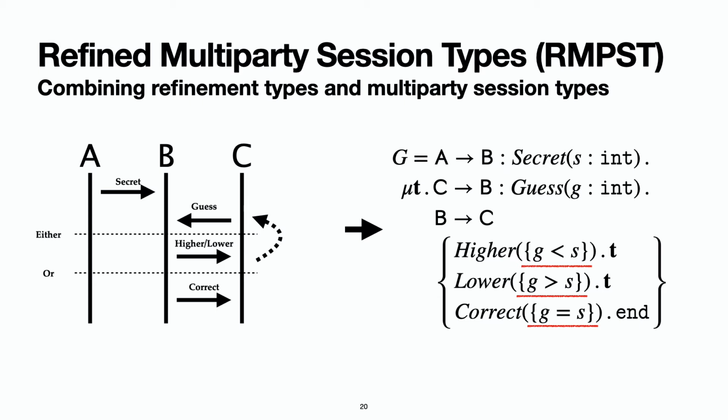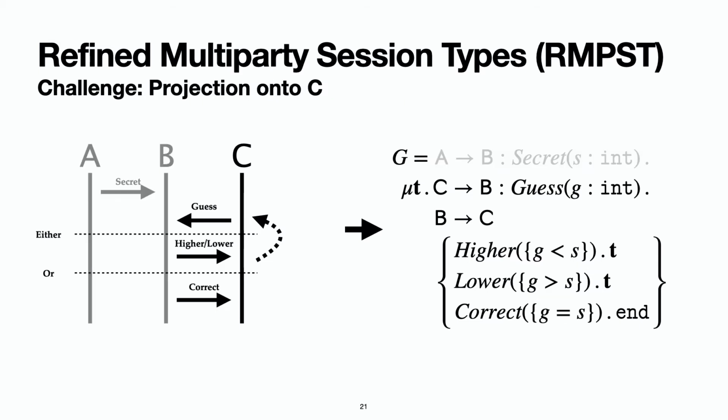However, an important thing to notice is that the secret is only known between the participants A and B. So when we project this protocol onto the participant C, the message A to B with label secret and payload S will disappear. If we extend the definition of projection naively, we will end up with an unbound variable S in the projected local type. Whereas the exact value of the secret S is not known to the participant C, they may still salvage some information from its type.